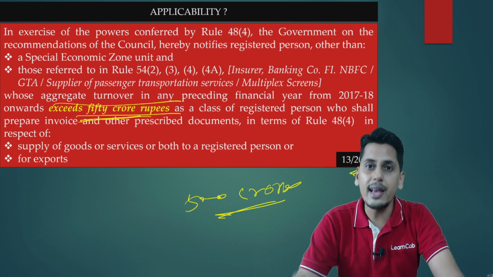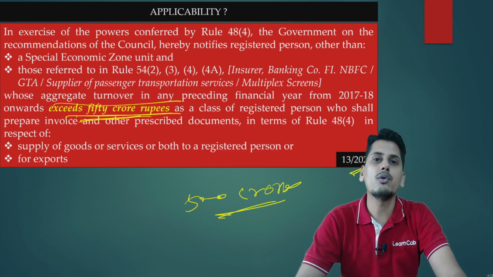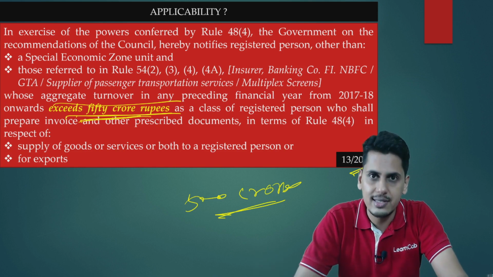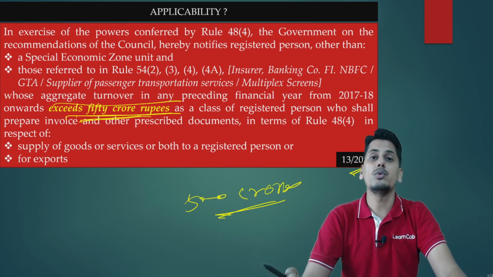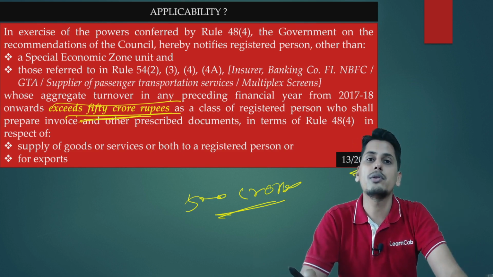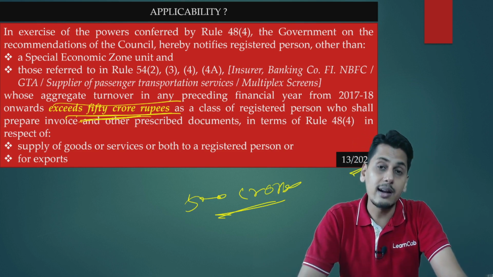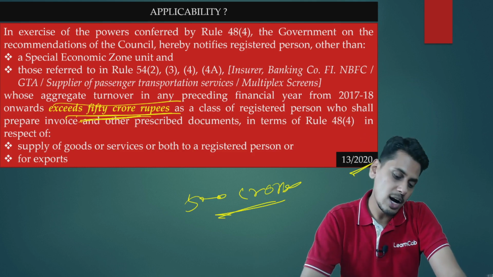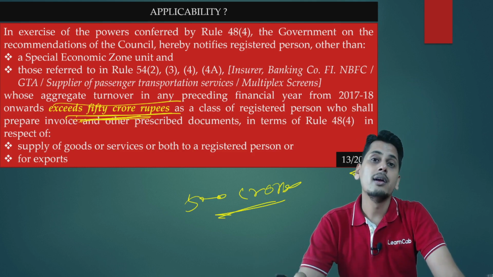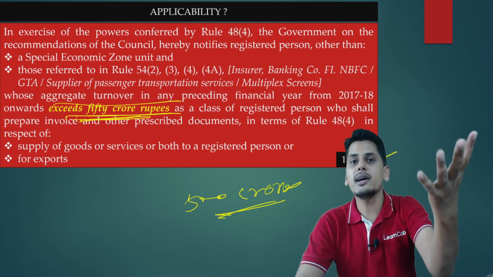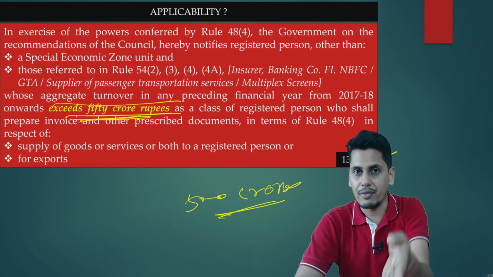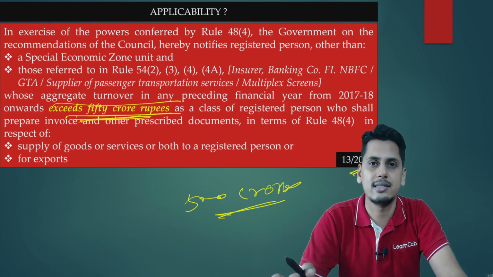Earlier it used to be 500 crores. Now it has been brought down to 50 crores. The government is trying to include more and more registered persons upon whom these e-invoicing provisions are going to be applicable. That day is not going to be far when the government would bring down this 50 crore rupees to 5 crore rupees. So friends, it could be a case in future where, from 50 it might come down to 5, and then it might come down for all registered persons.